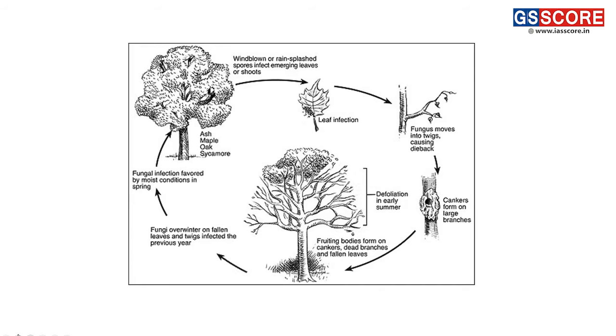So here dieback basically starts from the leaves or some other part, for example flowers, roots, and this infected part then infects the branches, the shoot, then roots.